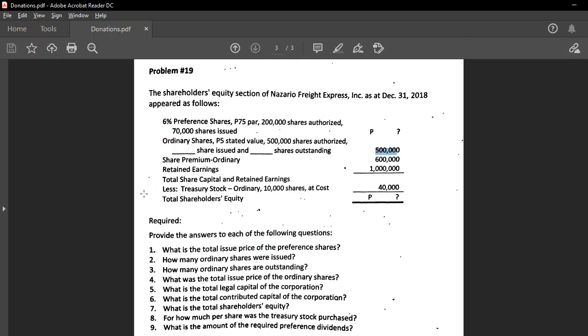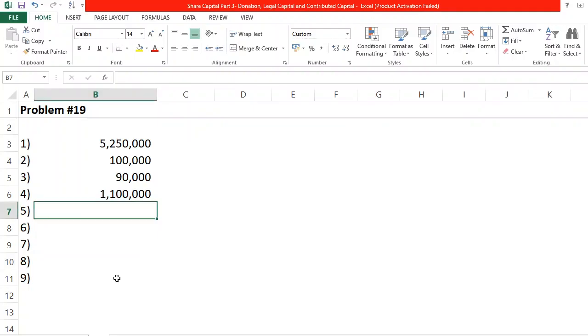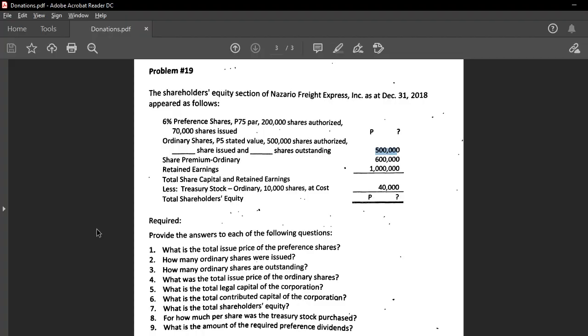Now, question number 5. What is the total legal capital of the corporation? For legal capital, we only talk about the accounts recorded at par. So we have PS here, the one with the question mark, number 1. And then we have OS. We don't have any subscribed shares, right? So, we will only compute 5,250 for PS plus 500 for OS, a total of 5.75 million legal capital.